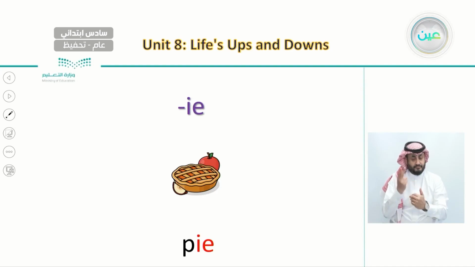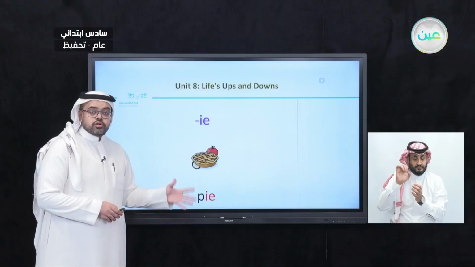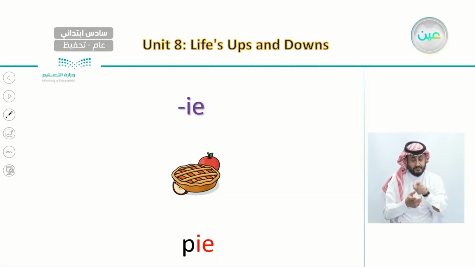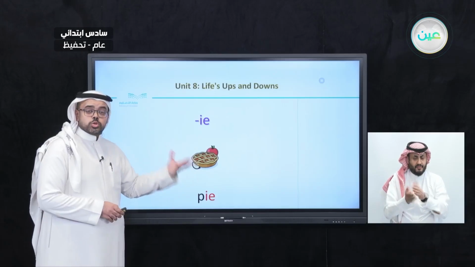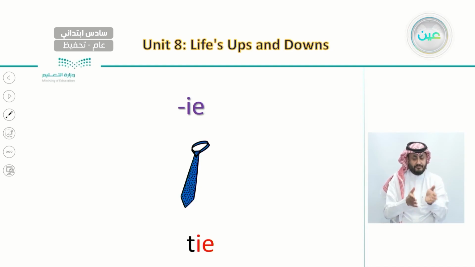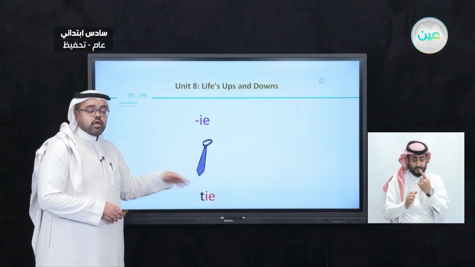Now we're going to listen to words that end with I and E. As we did, we're going to listen, say with the teacher, and point as well. The first word we have is pie. Pie. Say with me, pie. This is a pie that we usually eat in the morning with milk. And also, the second word that ends with I and E, which is tie. Tie. Say with me, tie. This is a tie, a formal clothing.